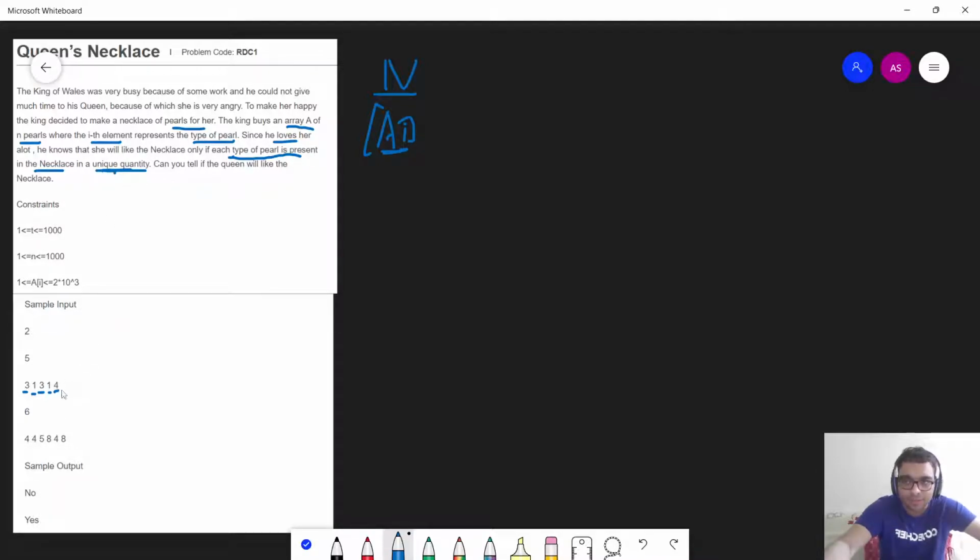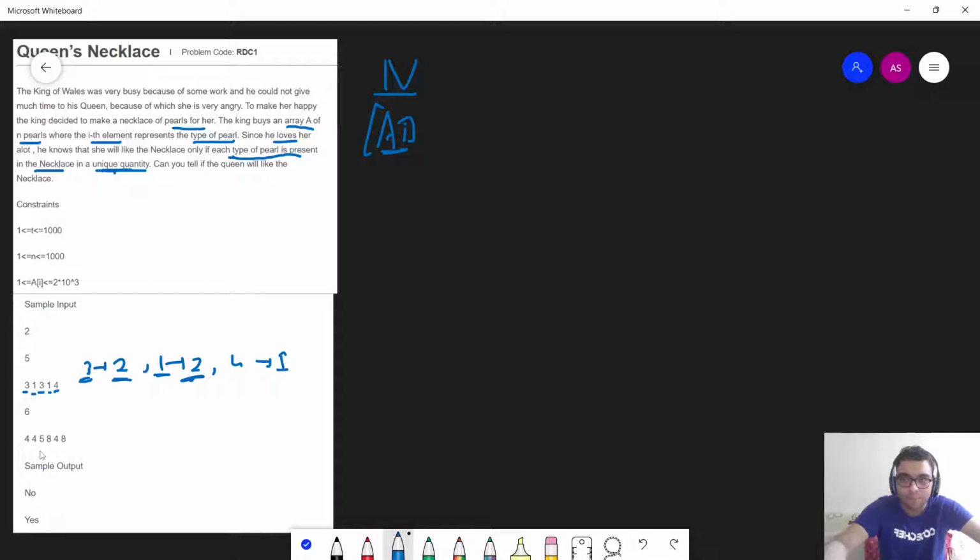So as you can see in this particular case, my type 3 pearl is occurring 2 times, my type 1 pearl is occurring 2 times, and my type 4 pearl is occurring 1 time, right? So both the pearls of type 3 and type 1 occur 2 times, which is not distinct, and hence the queen will not like this particular necklace.